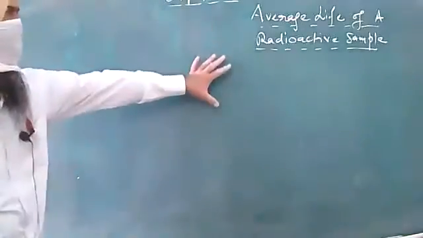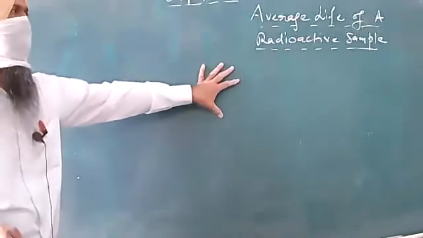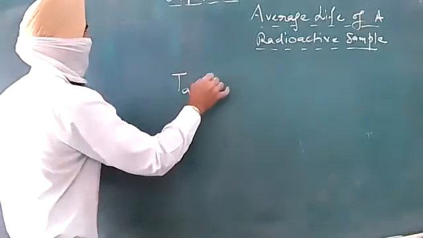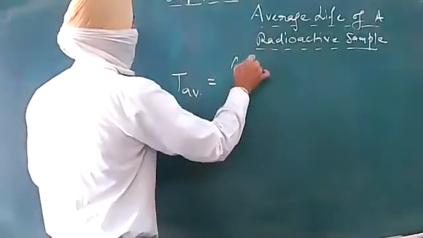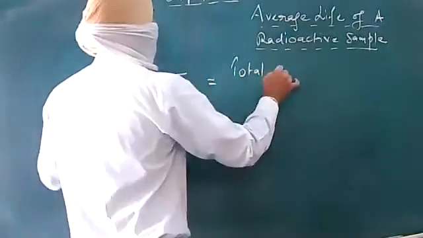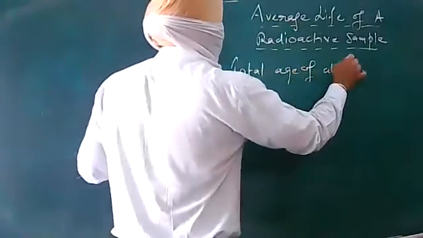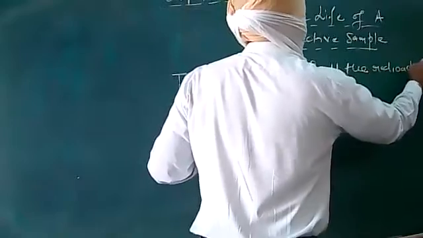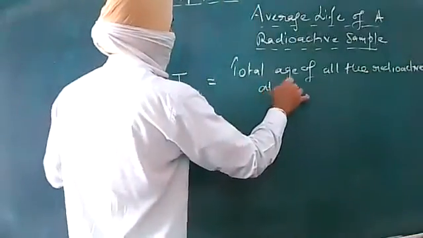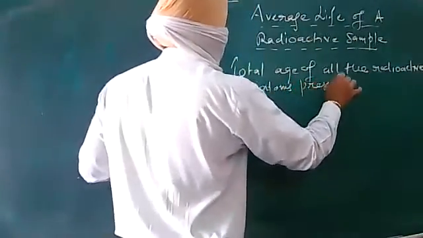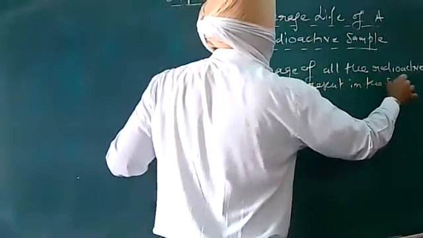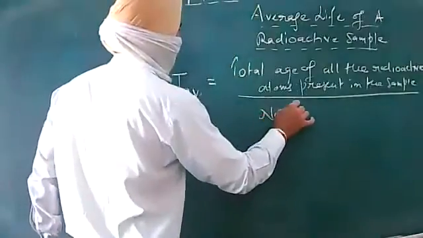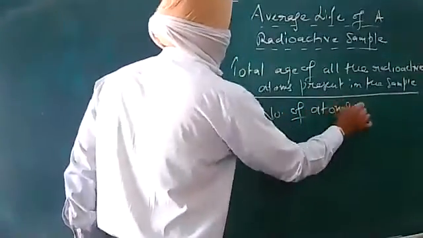So in this manner, by the average life of a radioactive sample, we can say that T average is equal to the total age of all the radioactive atoms present in the sample divided by the number of atoms with them.